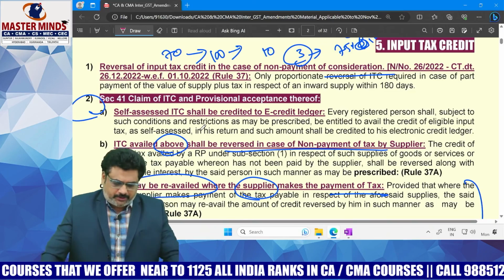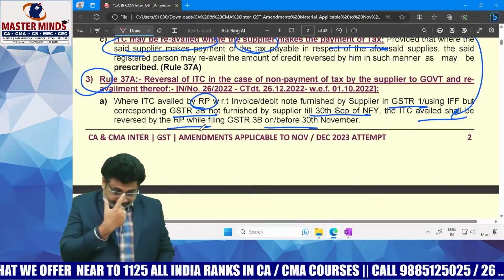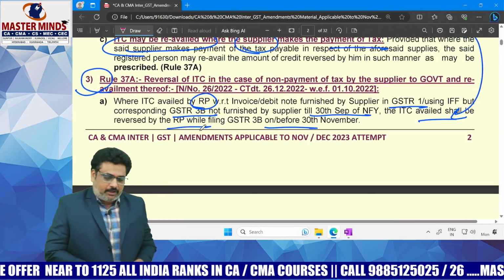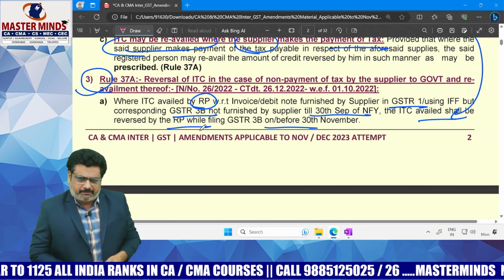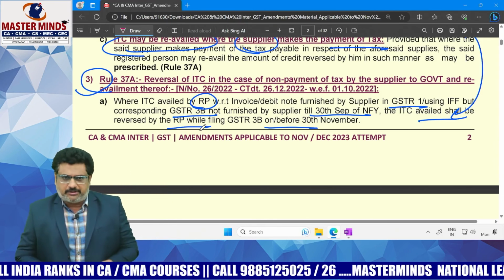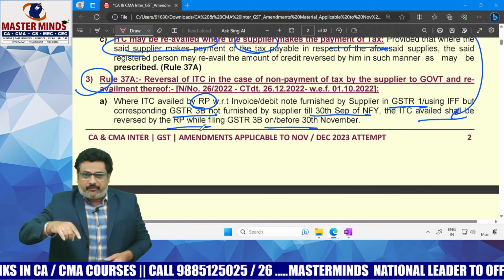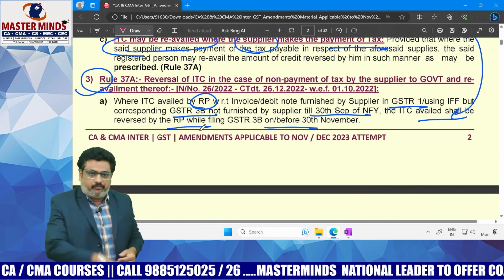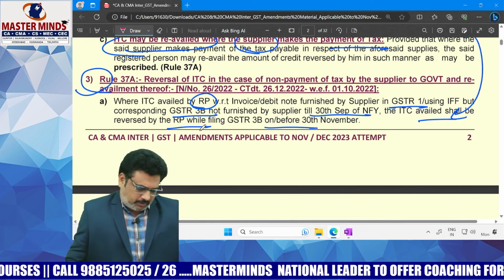And the second one is rule 37A. If the details are not declared by the supplier till the completion of September 30th of the next financial year, then the recipient needs to reverse the ITC along with interest. If it is on or after November 30th, and before November 30th, no interest needs to be paid. We discussed that; that point can be asked in the exam.